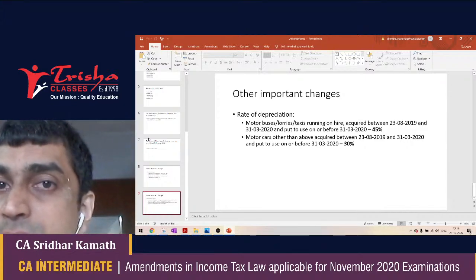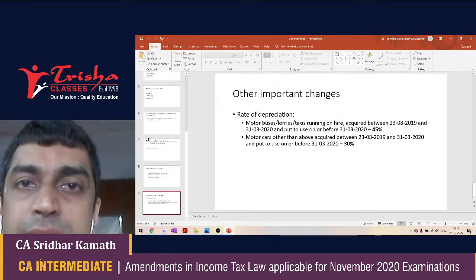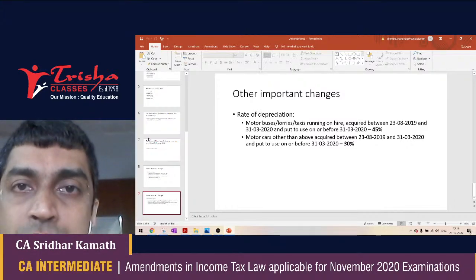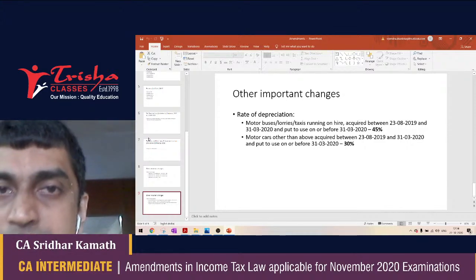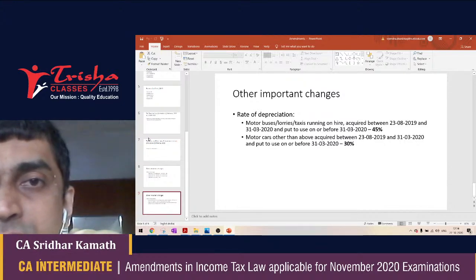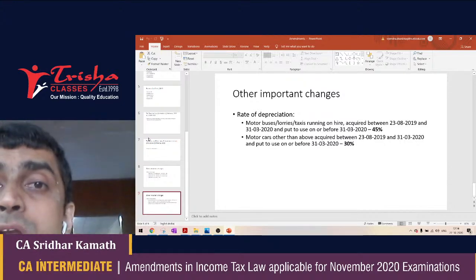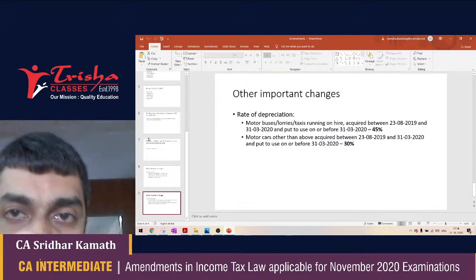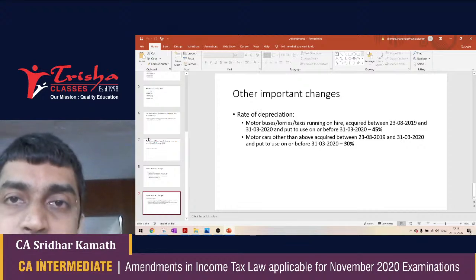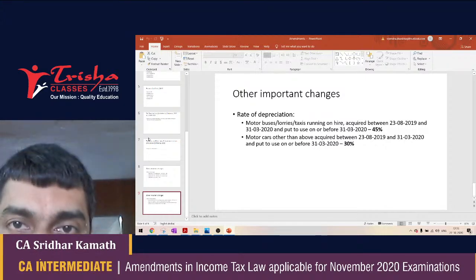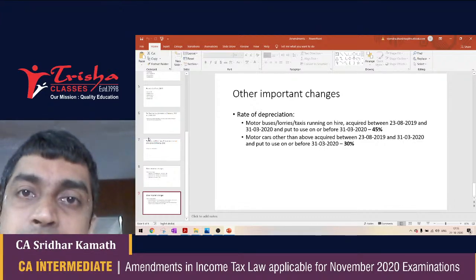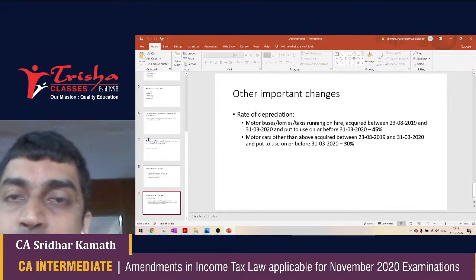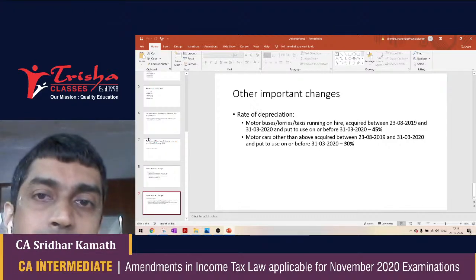You must be remembering the 180-day rule, which says that if you purchase an asset during the year and it is put to use for less than 180 days, then the rate of depreciation is 50% of the normal rate. But if you purchase a fixed asset during the year and put it to use for more than 180 days, then the rate of depreciation is the normal rate that is applicable. This 50% of the normal rate is not applicable for these vehicles. Please note this. Therefore, even if you purchase a bus for running it on hire on the 31st of March 2020, then also you will get a depreciation of 45% on the bus. Understand this clearly.